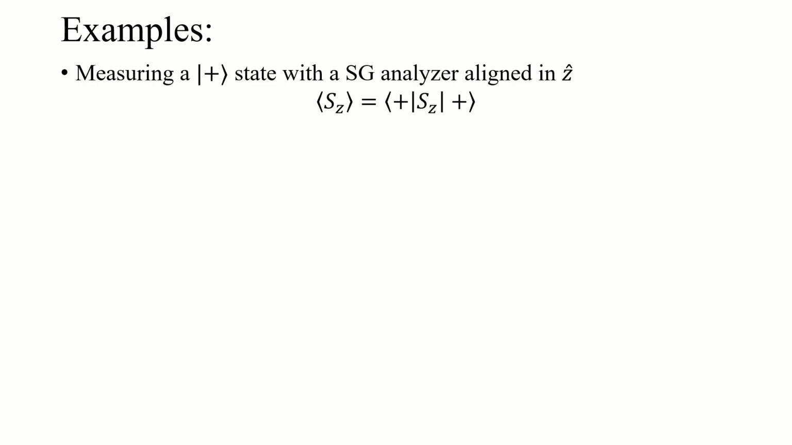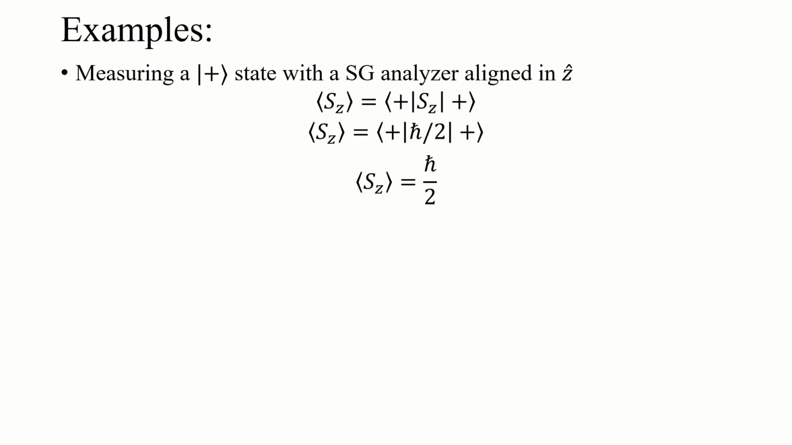Let's say we have a system we've prepared in a spin up in the z direction state, and we're making a measurement with the Stern-Gerlach analyzer aligned in the z direction. Well, our expectation value for those measurements would be just this, that spin up bra and spin up ket sandwiching that spin in the z direction operator. We know that that operator acting on the spin up ket returns an eigenvalue of h bar over 2. We can bring that out. The inner product of spin up and spin up is 1, so we get the expectation value of h bar over 2, which is exactly what we'd expect